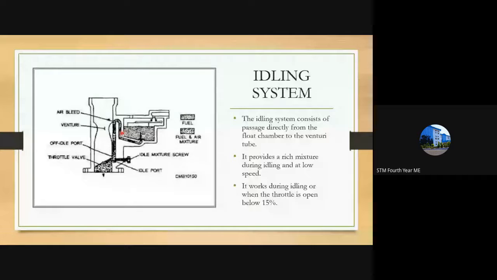So the engine is receiving air and also fuel during that condition. Such a condition is known as the idling system. When the vehicle is at rest and the engine is still running, that position is known as idle. That is when the clutch is disengaged and the gear is in the neutral position, the vehicle is at an idling condition. During the idling condition, the throttle valve will be closed. So how do the air and fuel enter into the cylinder?